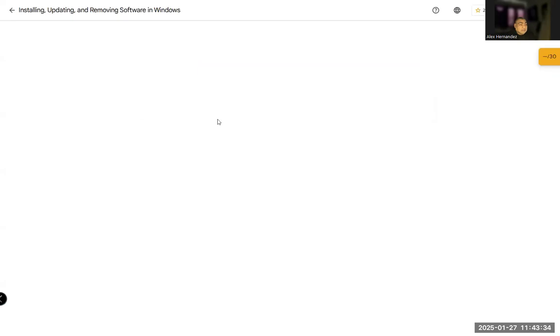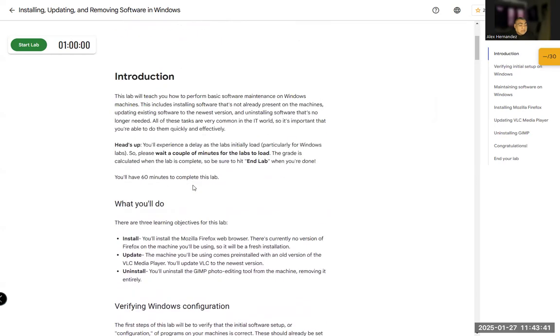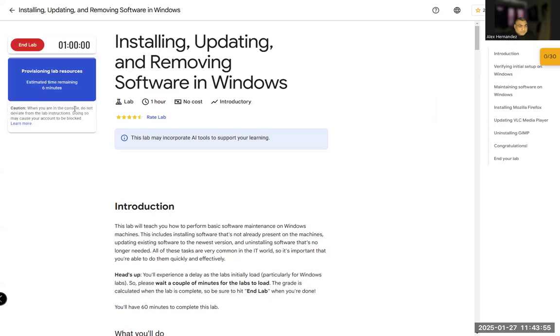And it's going to take some time to load. I already launched it a couple of minutes ago. It will take about 3 to 4 minutes. So make sure you start the lab by clicking the button. And we're going to see a window splitting or a new tab. Oh, it's going to be 6 minutes to launch. So I'm going to pause the video for this minute to go by, and I'll come back.